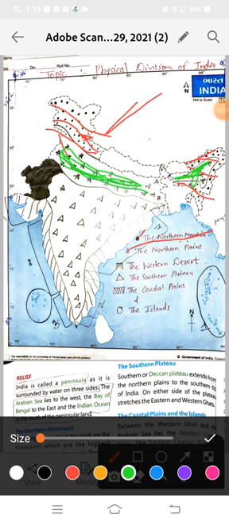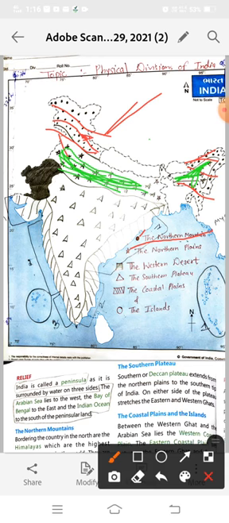This green part where the stars are drawn is part of the Great Northern Plains. So how are the Great Northern Plains? The Great Northern Plains lie to the south of the lofty ranges and are very fertile. See, the Northern Plains are located in the south of the Himalaya.